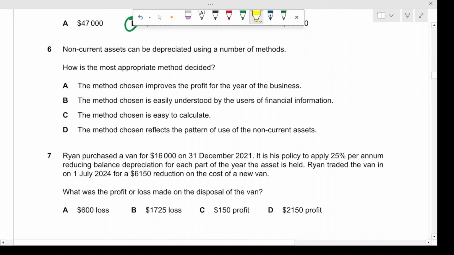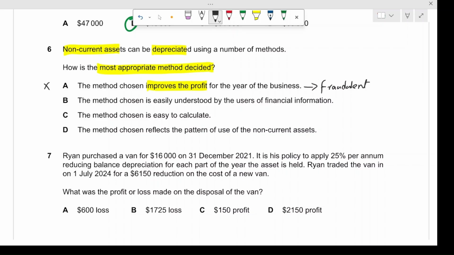Moving on, the non-current assets can be depreciated using a number of methods. How is the most appropriate method decided? This is a purely theoretical question, so we'll go over each option and decide the best one. The method chosen improves the profit for the year of the business. No, this relates to fraudulent activity. Actually, I'm an auditor, so I know that some companies try to use this to increase their profits. This is a big no from a legal standpoint as well, because this is fraudulent. This is just my opinion. I don't know if they taught you that.